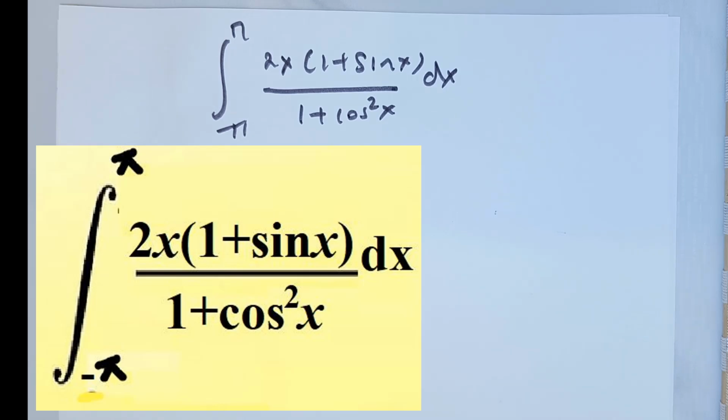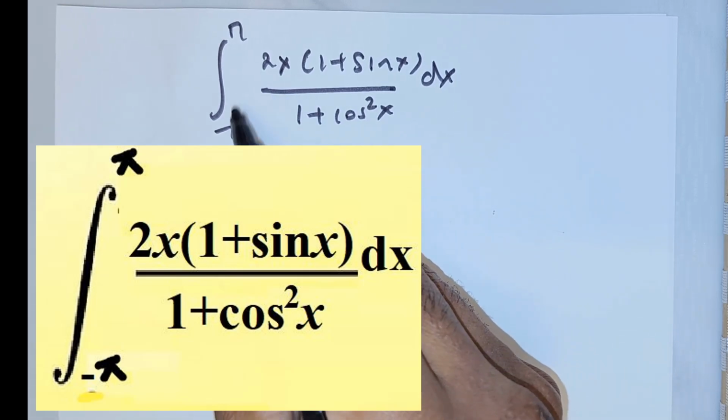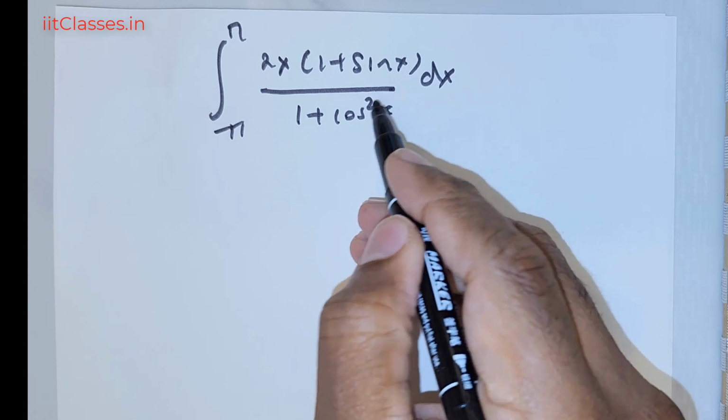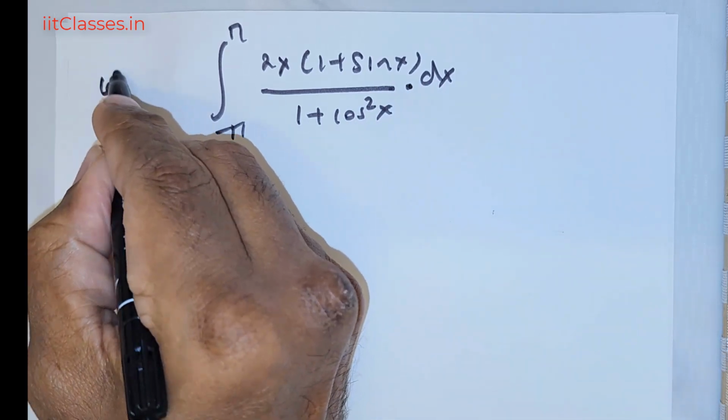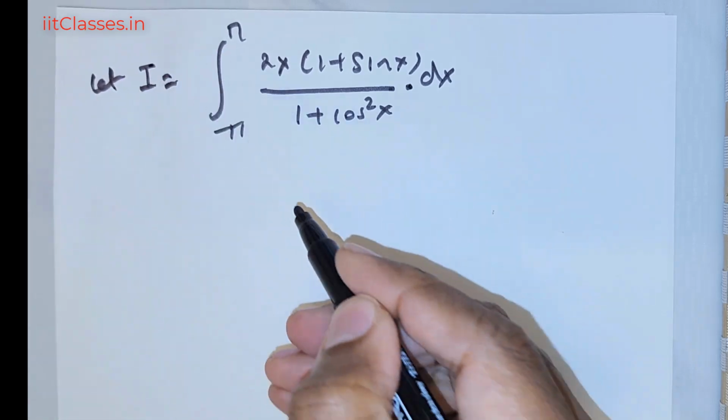Okay, we got a lovely question. We are expected to integrate the integral from negative pi to pi of 2x times (1 + sin x) divided by (1 + cos squared x) dx. Now foremost, let me take this to be equal to I.